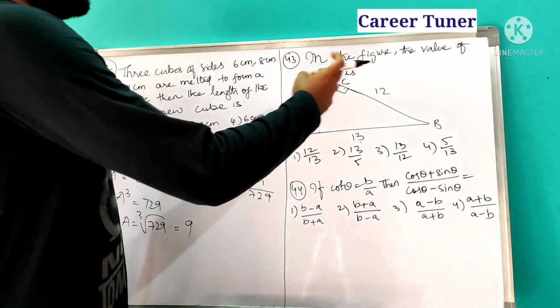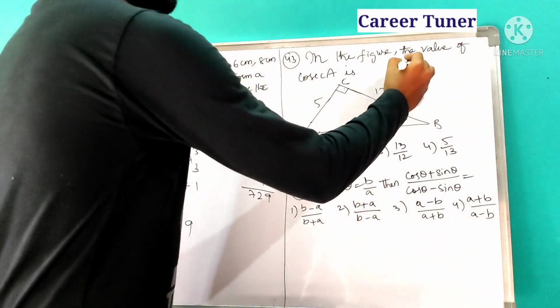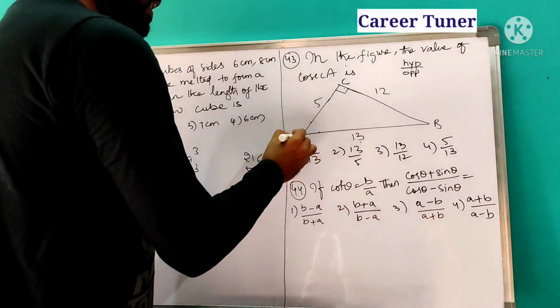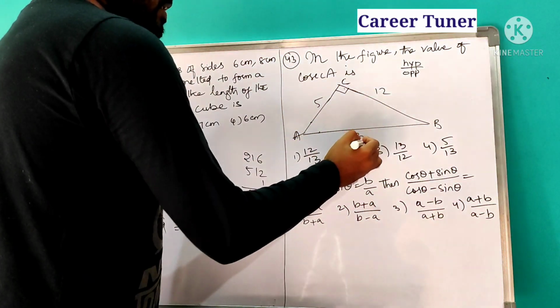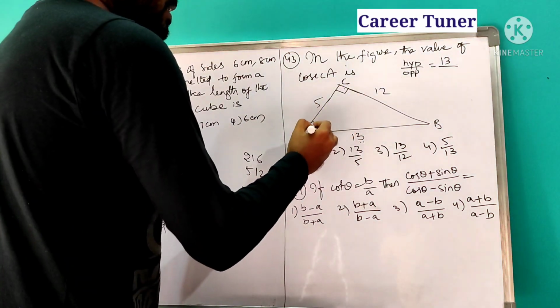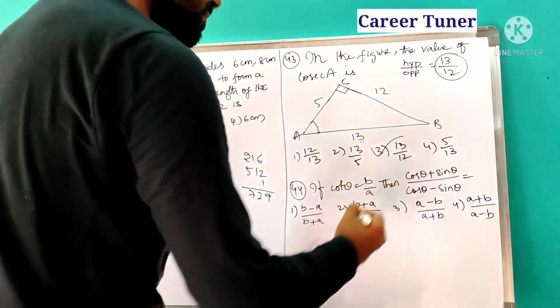Next, in the figure the value of cosec A is. So cosec A is equal to what? Hypotenuse by opposite side. For A, the hypotenuse is nothing but 13 by the opposite side. For this A, opposite side is nothing but 12. So answer is 13 by 12. So it is third option.